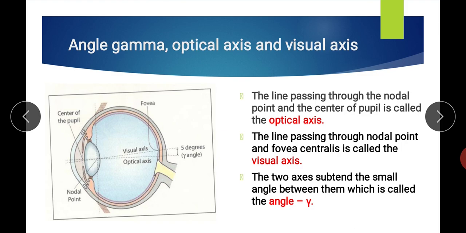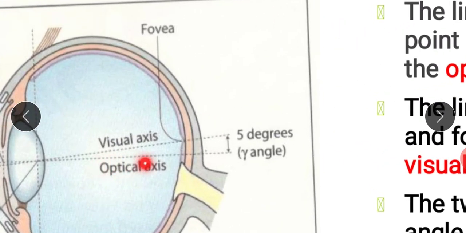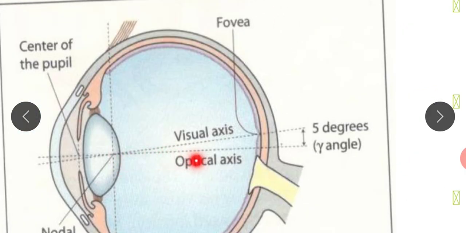Now three terminologies: angle gamma, optical axis and visual axis. First we see what is the optical axis. As you can see in this figure, here we have two axes, one is the optical axis, another one is the visual axis. Now the optical axis is the axis which passes through the center of the pupil and the center of the lens, or we can say the nodal point.